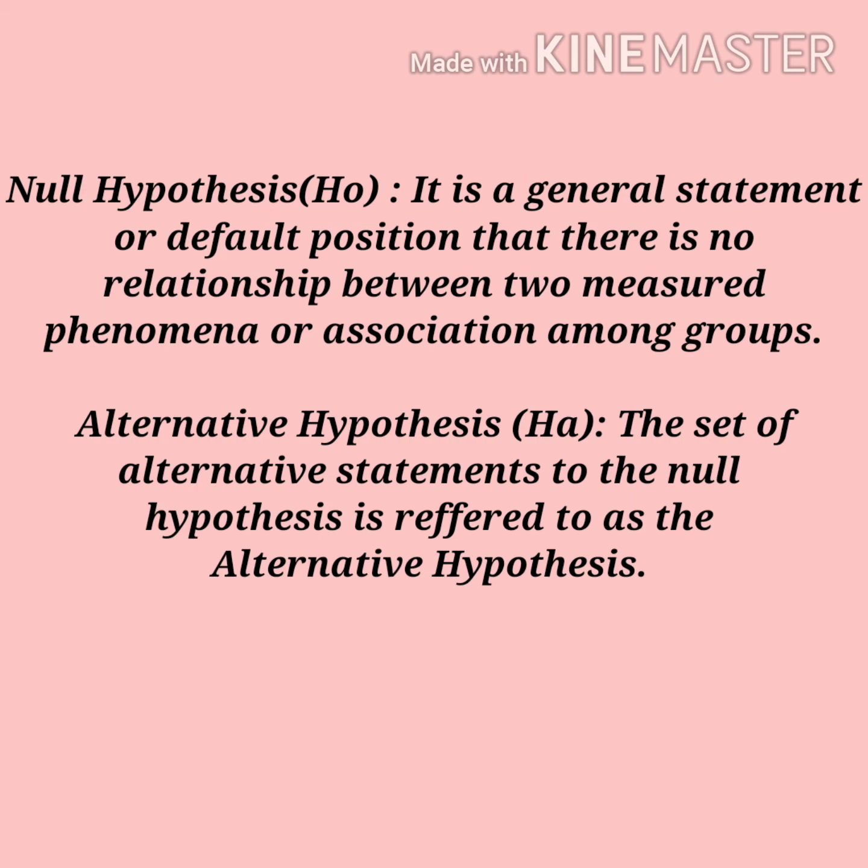On the other hand, alternative hypothesis is just the contrary or opposite statement of null hypothesis. So you can say the set of alternative statements to the null hypothesis is referred to as an alternative hypothesis, or in other words we can say rejecting the null hypothesis is known as an alternative hypothesis. It is generally symbolized as H subscript A or H subscript 1. In this regard, I just want to give one example.